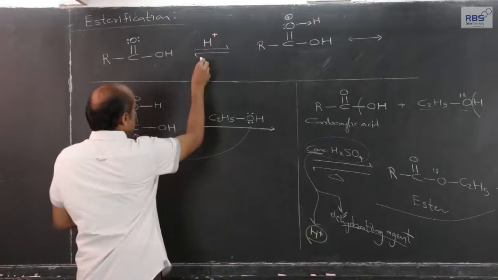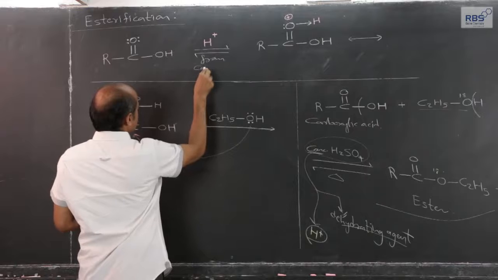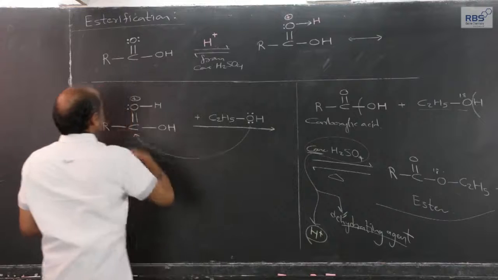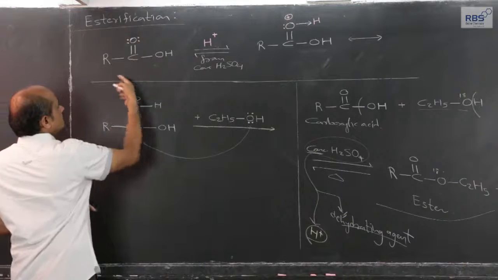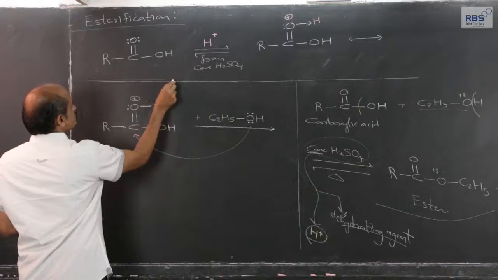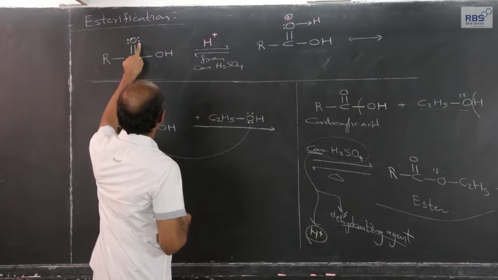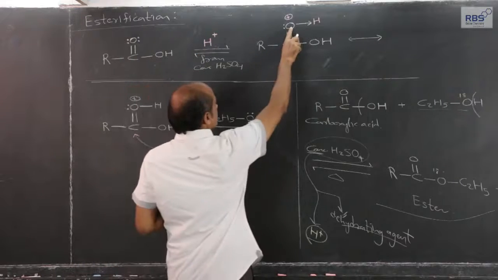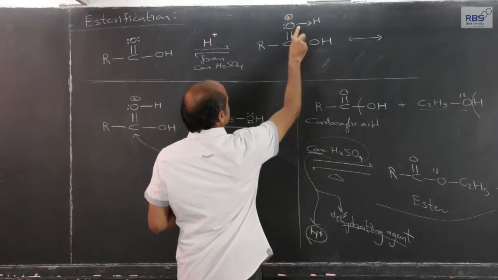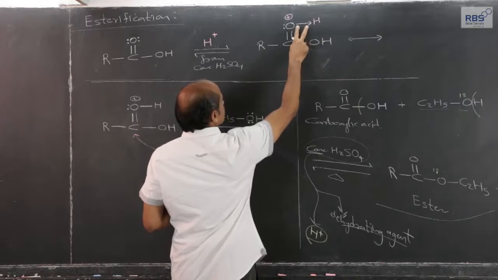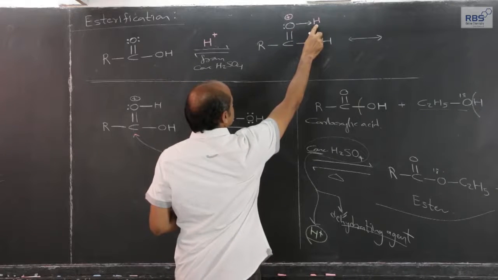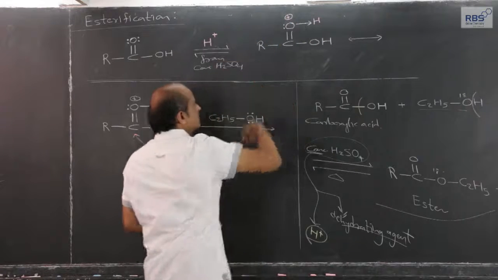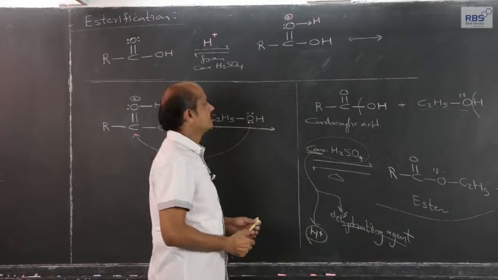H plus ions, of course from concentrated H2SO4, will protonate this carboxylic acid. This is carboxylic acid; one lone pair out of two, and the empty orbital of the H plus ion, will undergo such protonation. So the lone pair becomes a shared pair, and the positive charge on the proton gets transferred to oxygen. So, oxygen becomes electron deficient.